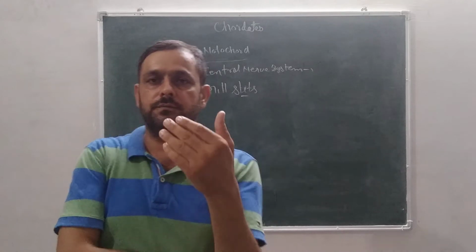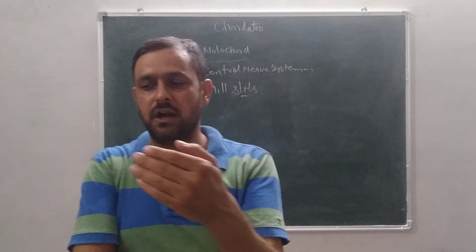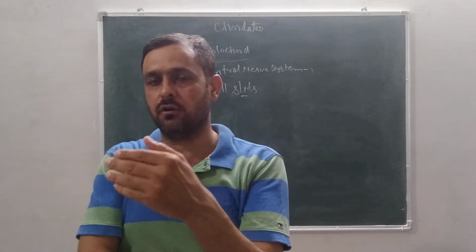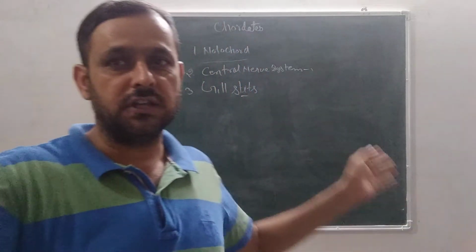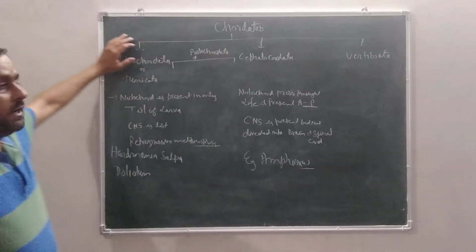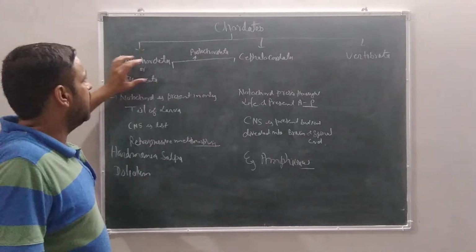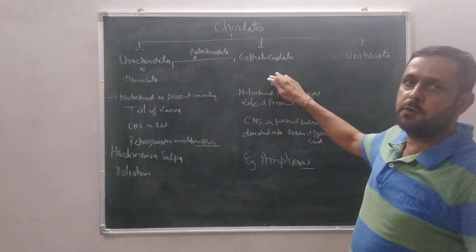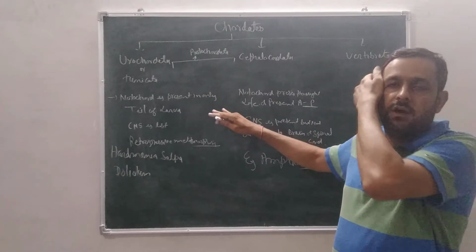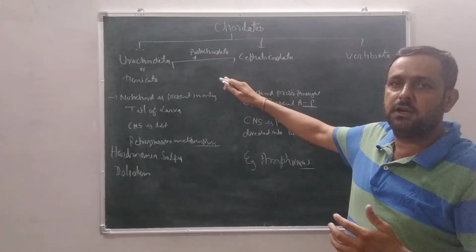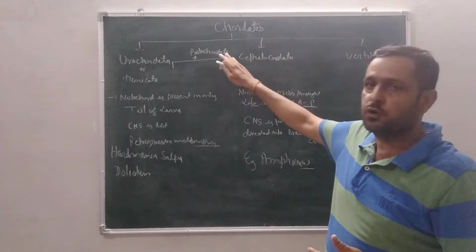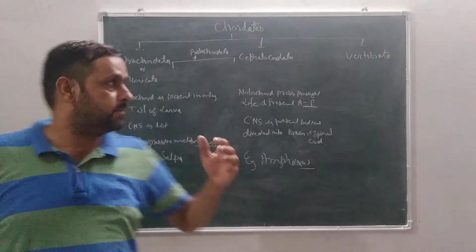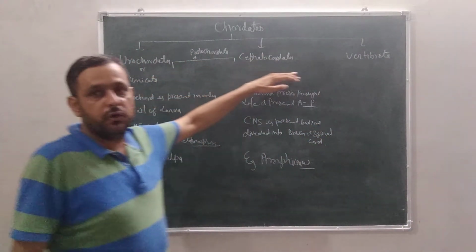Now we divided chordates into three parts: urochordata, cephalochordata and vertebrata. Urochordata and cephalochordata are also called protochordata. See on the board. Chordates are divided into three parts: urochordata or tunicata, cephalochordata and vertebrata. Urochordata and cephalochordata are found in marine water or in water conditions, and they are very primitive in their structure and character, so they are called protochordata. Vertebrata are advanced chordata.